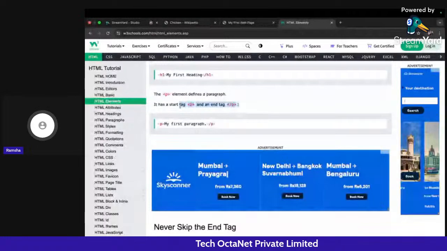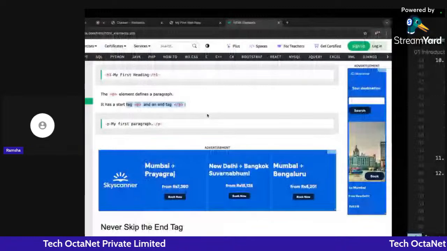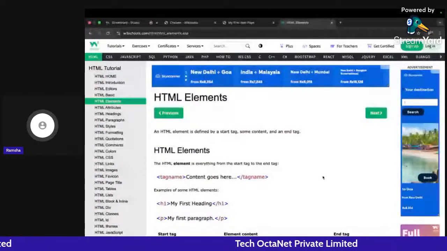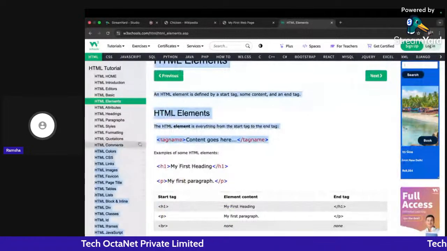The syntax of all the HTML tags will remain the same as what we have right now. It will not change. Only the tag name will change and the content inside it will change. The syntax of writing the HTML will remain the same.